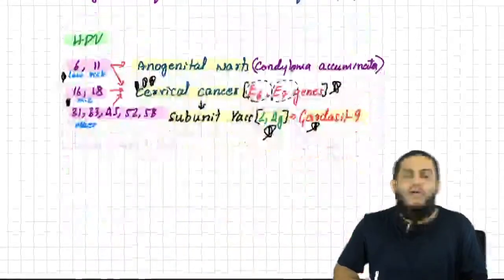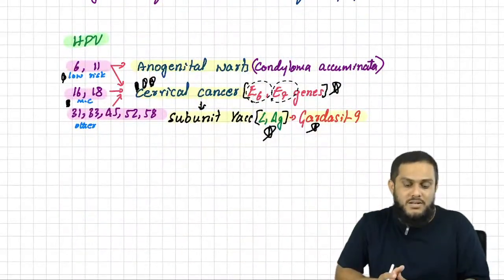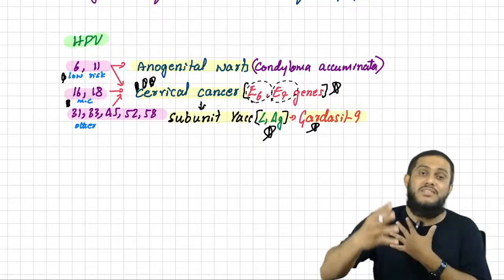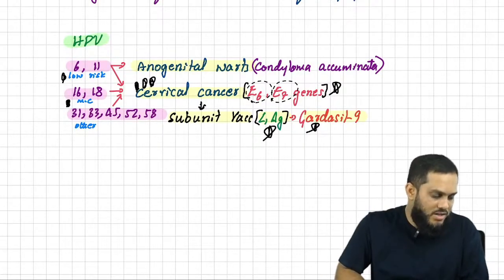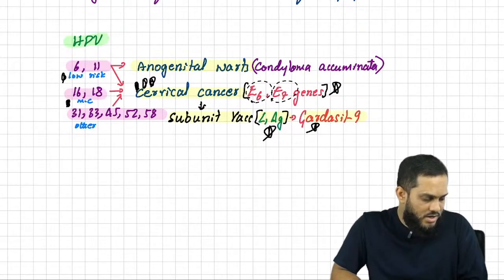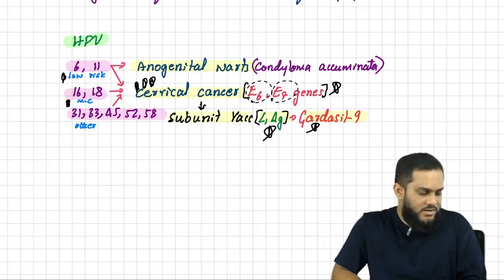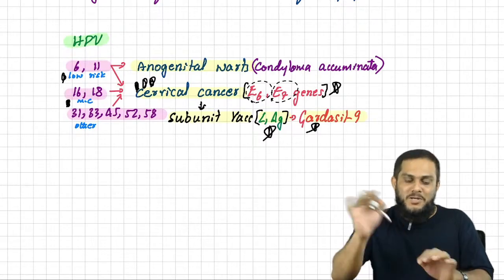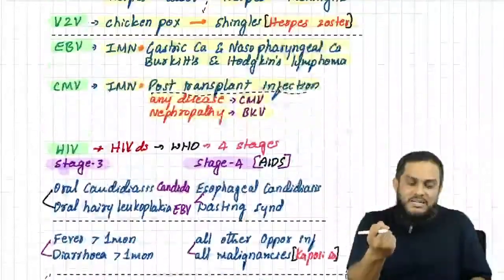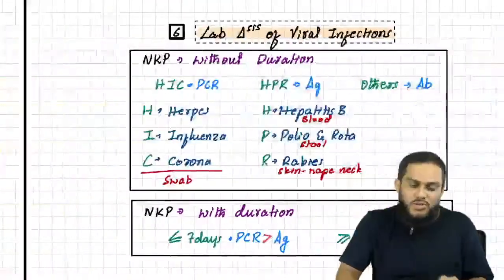Sir, human papilloma virus, sir, cervical cancer. Which are the serotypes? Which are the genes? Which is the vaccine and which is the subunit? And this is what they ask. This is what they ask, right? So with that, all the important viruses' clinical manifestations we are done with the fifth topic. Moving to the next topic, sir.